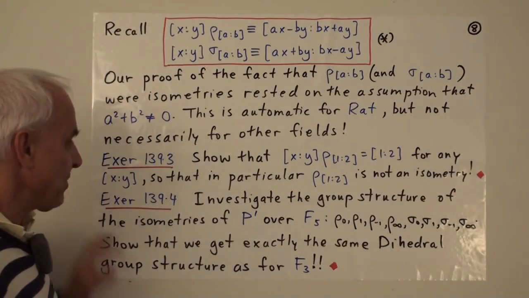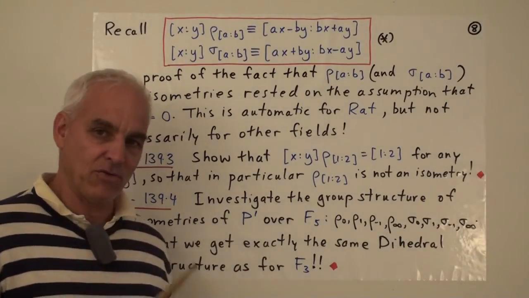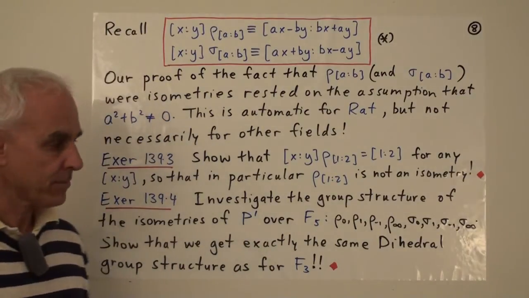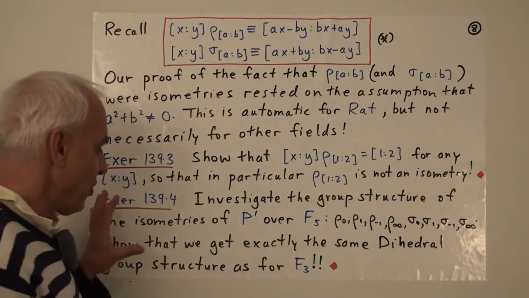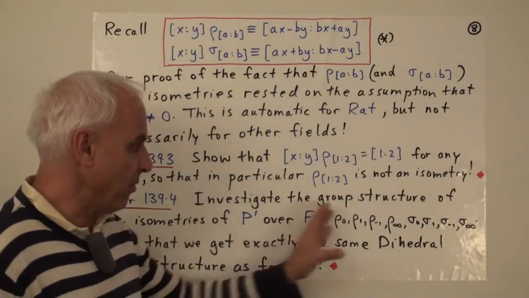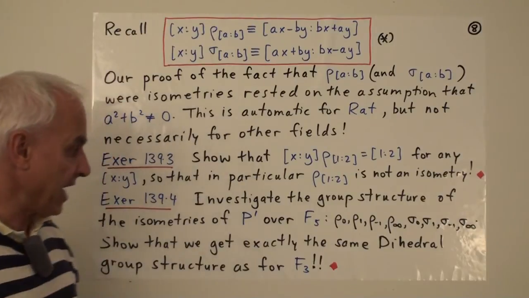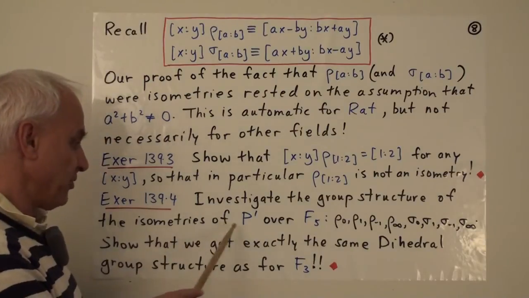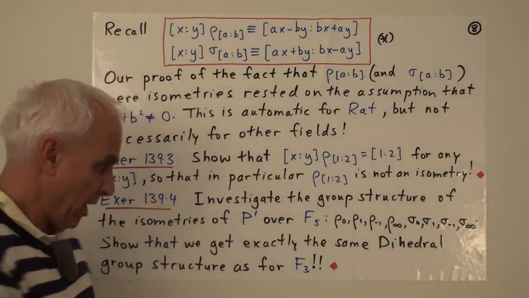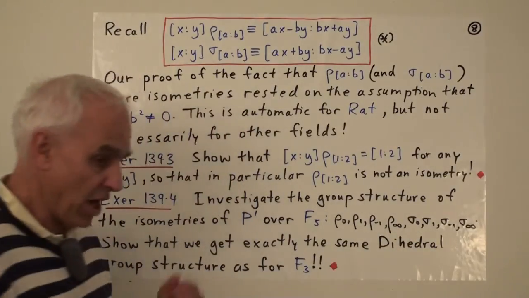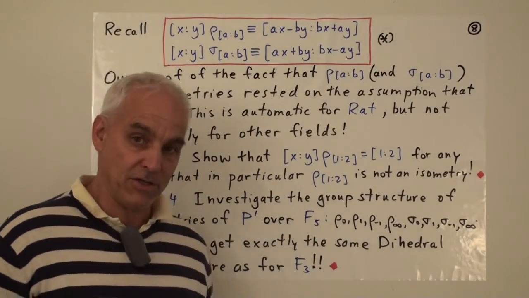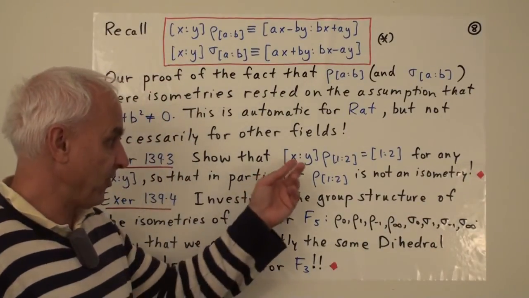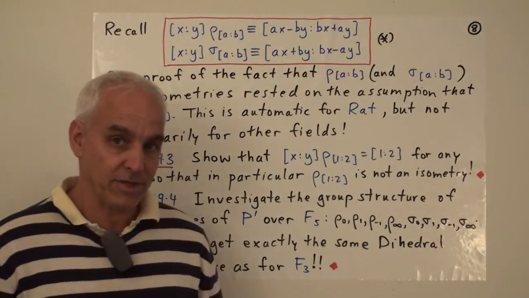So the last exercise is please have a look at what actually this group structure is in the situation of the projective line over F5. Our last exercise, and quite a sizable one, so there's a lot of investigation to do here. I'm going to leave that to you: to investigate the group structure of the isometries of P1 over F5. And our list of isometries notably does not include rho sub 2 or rho sub minus 2 or sigma sub 2 and sigma sub minus 2, because they just are not isometries.